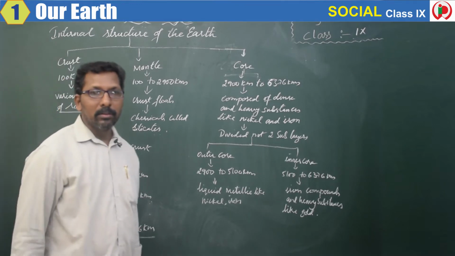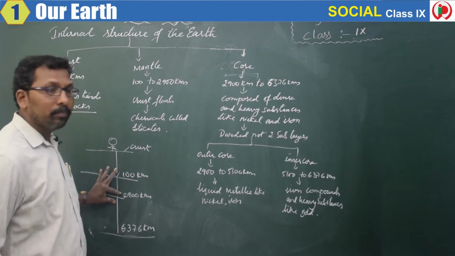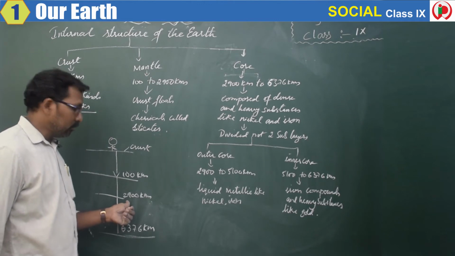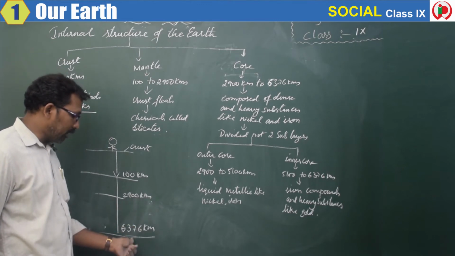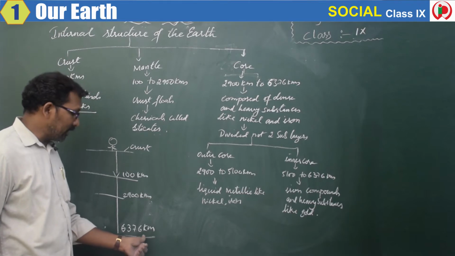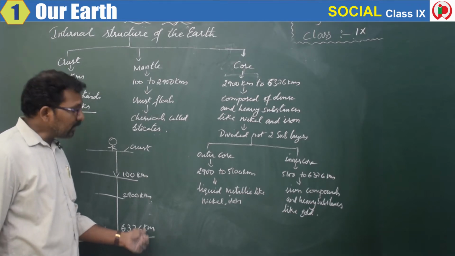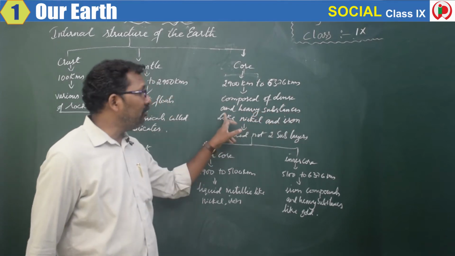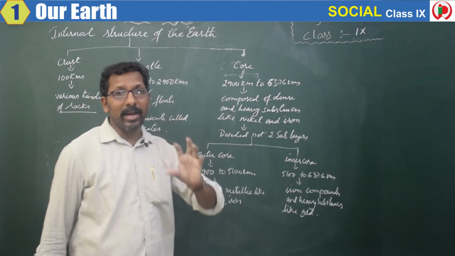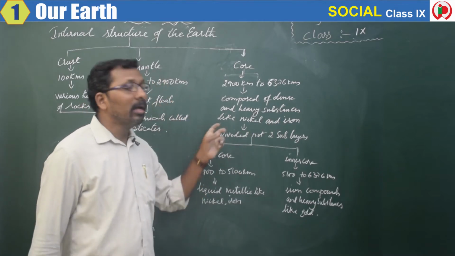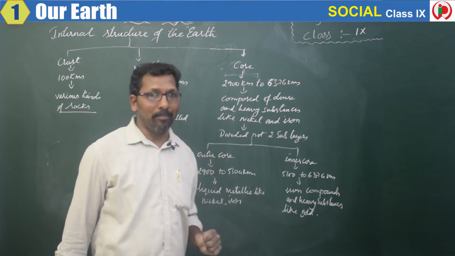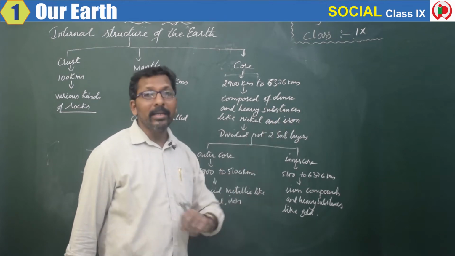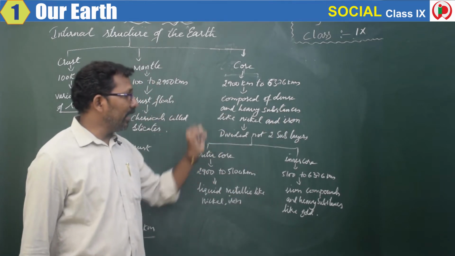Okay, so this core, which is the third layer of the earth, extends from 2,900 kilometers to a depth of 6,376 kilometers. This core is composed of dense and heavy substances like iron and nickel. What type of minerals are present here? Iron and nickel are present in this layer.